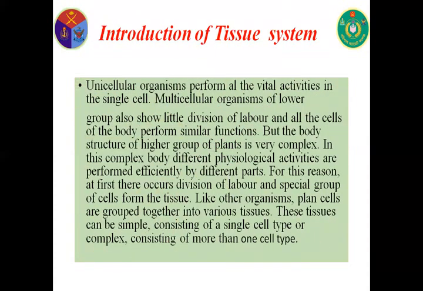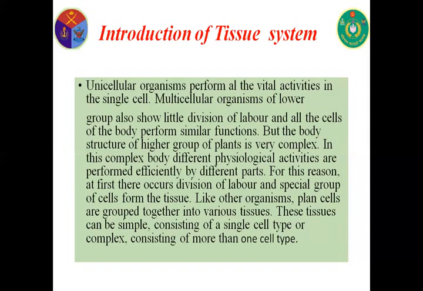Introduction of tissue system. Unicellular organisms perform all the vital activities in the single cell. Multicellular organisms of lower groups of plants also show little division of labor, and all the cells of the body perform similar functions. But the body structure of higher groups of plants is very complex and complicated. In this complex body, different physiological activities are performed efficiently by different parts.